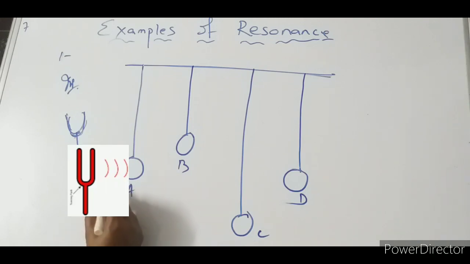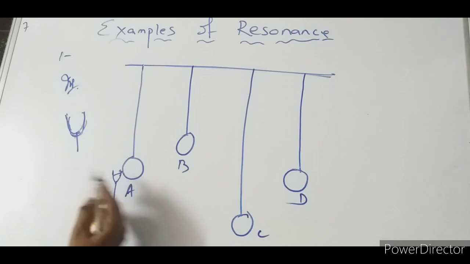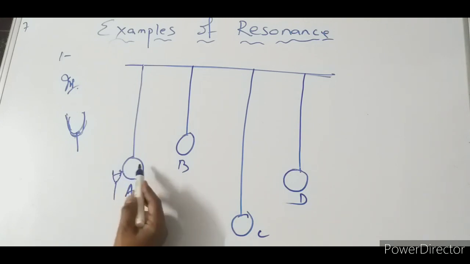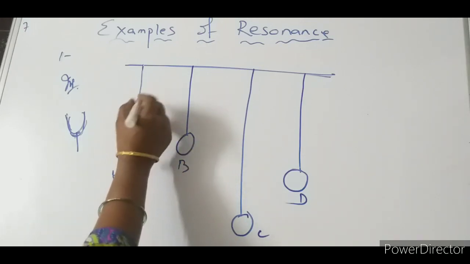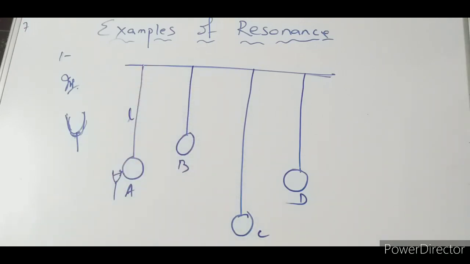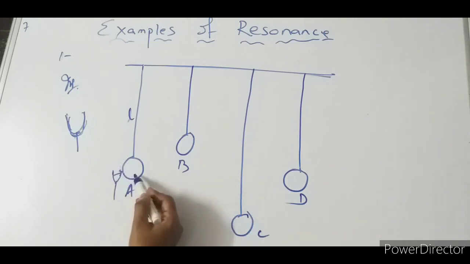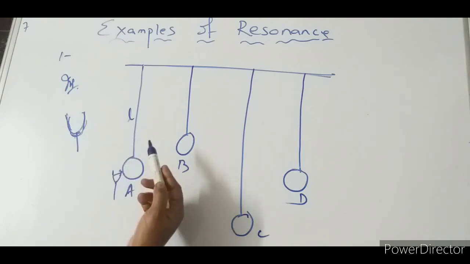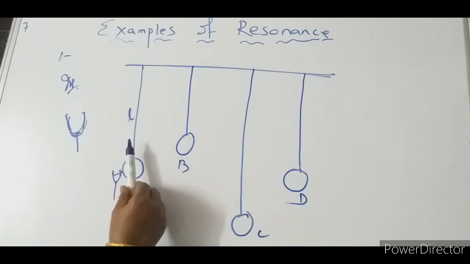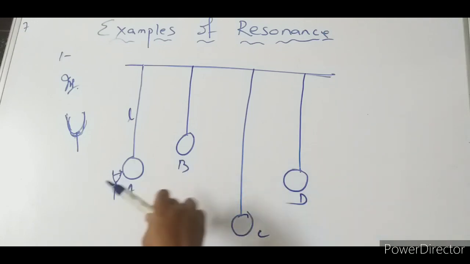So when I bring this near it, this one will start oscillating because I set this pendulum, or bob A, to oscillate, and here it has length L. Understood? Now when this one vibrates or oscillates, this vibration produced will proceed to B, C and D.